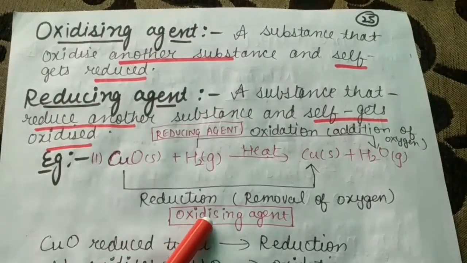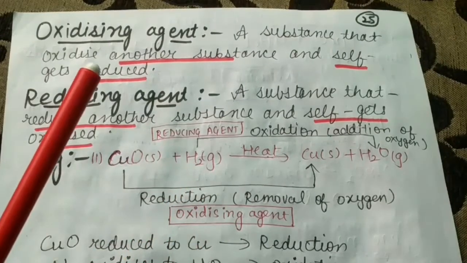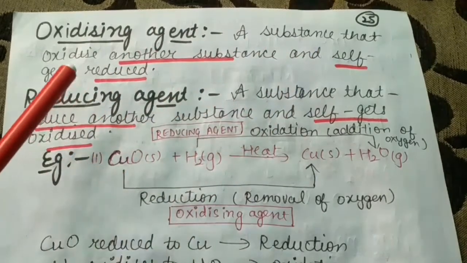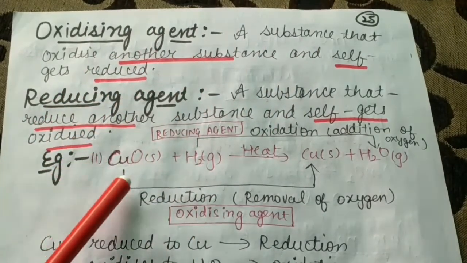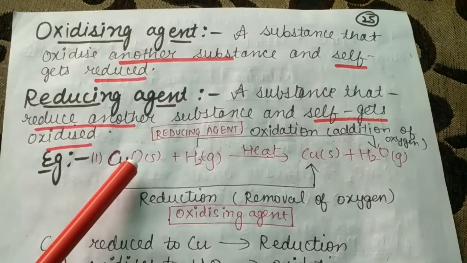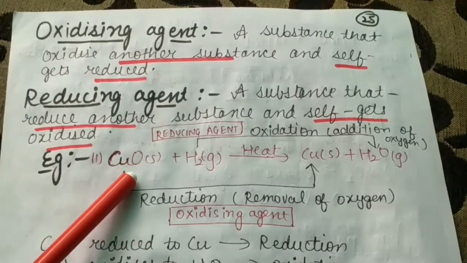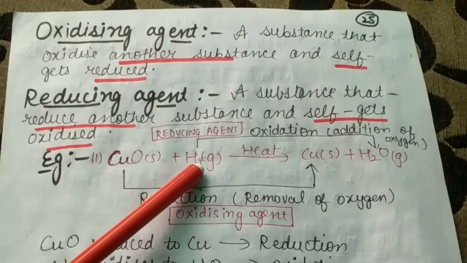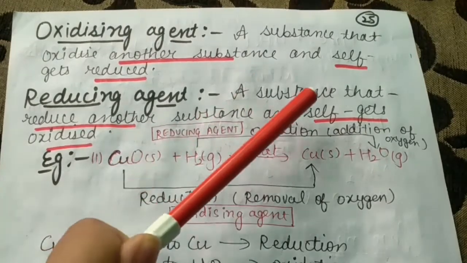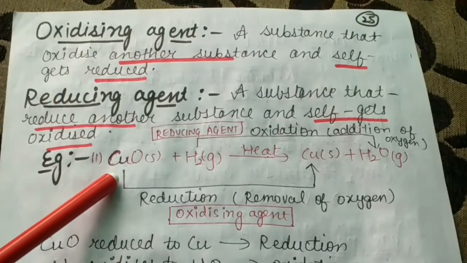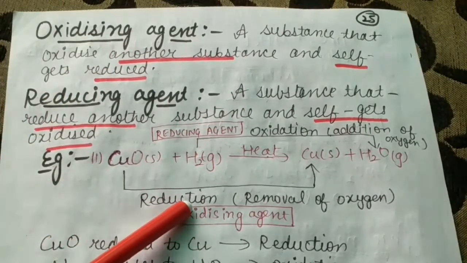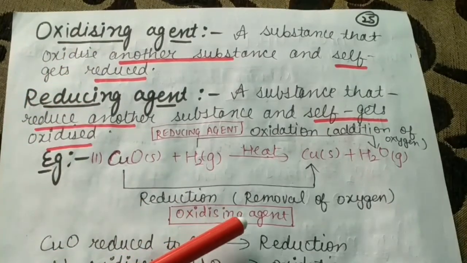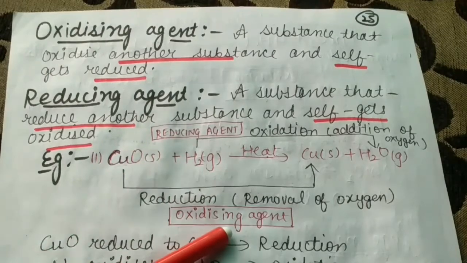Second one is the oxidizing agent. How? We will discuss it, beta. See, a substance that oxidizes another substance. Here copper oxide, what does this do, beta? It oxidizes hydrogen by giving the oxygen, and itself gets reduced, so it is known as the oxidizing agent. So I think that both the terms are clear to you.